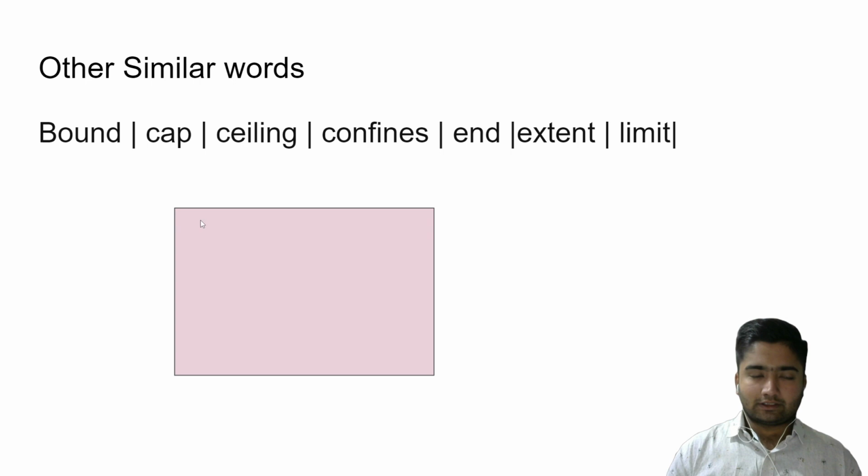Now consider this. This is a rectangle. How can we say this is a rectangle? Because it has a boundary. This complete page is not a rectangle, but this bounded area is called a rectangle. So boundaries are important to define. Let's consider this. This is a circle.